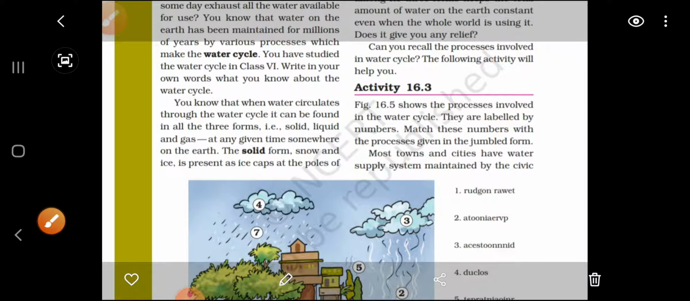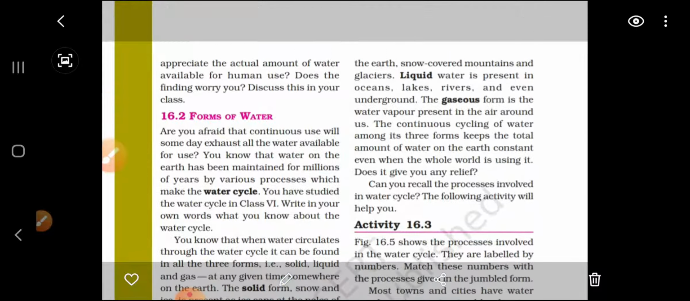Now you know that when water circulates through the water cycle, it can be found in all three forms: solid, liquid, and gas. At any given time, somewhere on the earth, the solid forms, snow and ice, are present as ice caps at the poles of the earth.